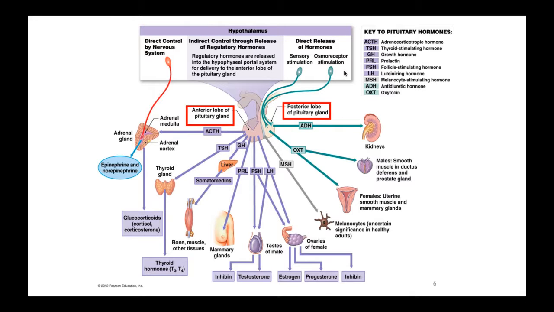All right, what do we have next? Growth hormone. So growth hormone is going to be released by the anterior lobe. It's going to go to the liver. The liver releases somatomedins, and that's going to help with regeneration and growth of muscles, tendons, ligaments, bones.